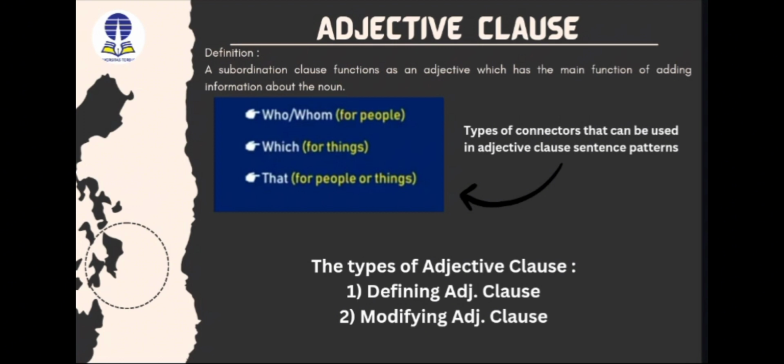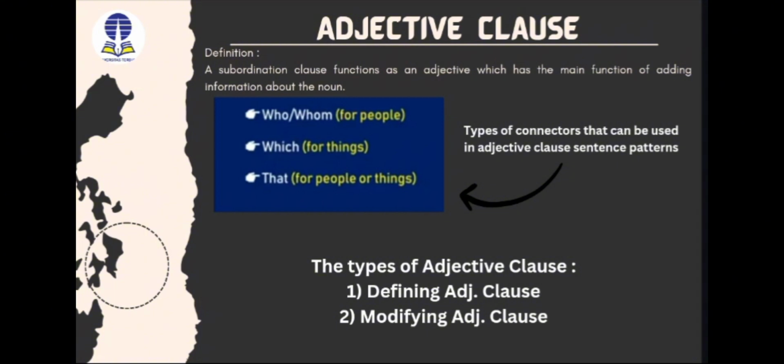But before I give you examples, you should know that to make a sentence with an adjective clause, they all begin with a relative pronoun. This is basically a conjunction in the clause, like that, which, who, whom, whose, when, where, and why.